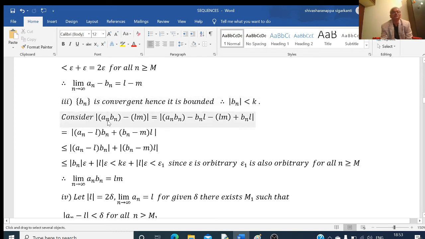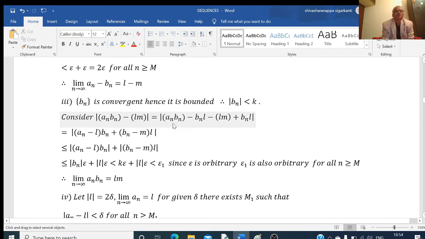Next, I have to prove that the limit of this is equal to lm. Therefore, I will consider mod of an bn minus lm. Here, I will add one term and subtract one term. I am adding bn l and subtracting bn l. Or you can add a n m and subtract a n m, then there also you will get the result.